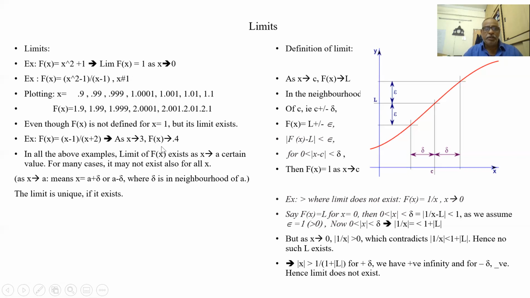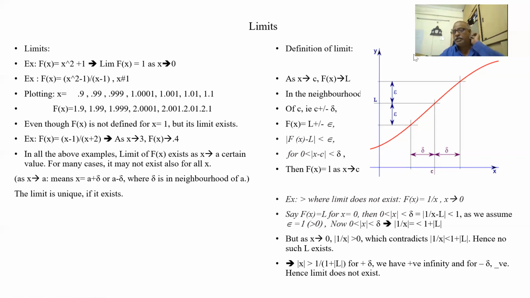So in all these examples, f of x exists, and as x tends to a certain value, f of x also goes to a certain value. For some cases, it may not exist at all, so that we'll see later on. As x tends to a means x is equal to a plus delta or a minus delta, as delta is in the neighborhood of a. This limit is unique.